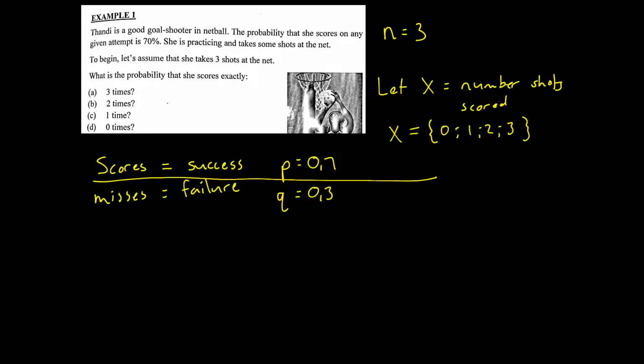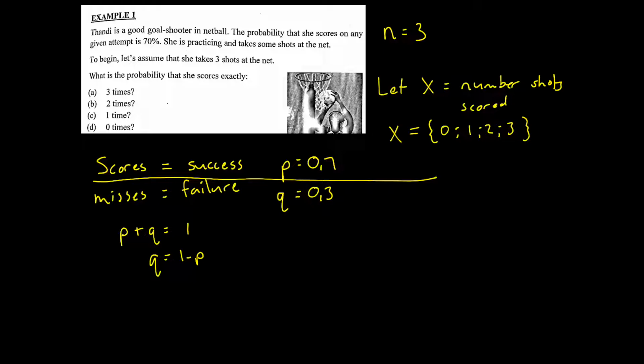Right, it also follows that these 2 outcomes are complementary. They're one or the other. So it means that our probabilities can be shown as p plus q, which is equal to 1, which also means that q is equal to 1 minus p. Something that we'll look at a little bit later.